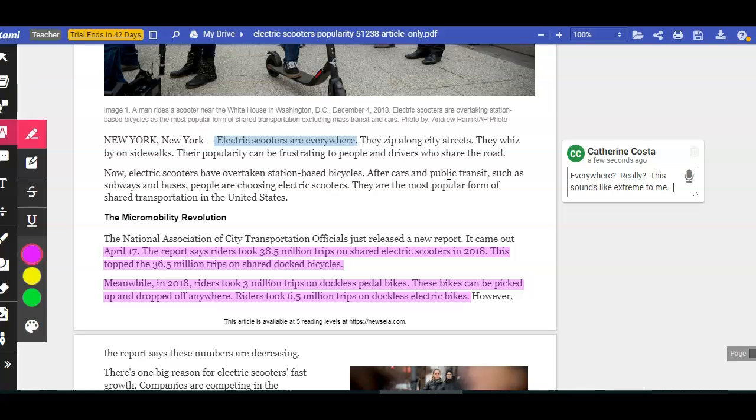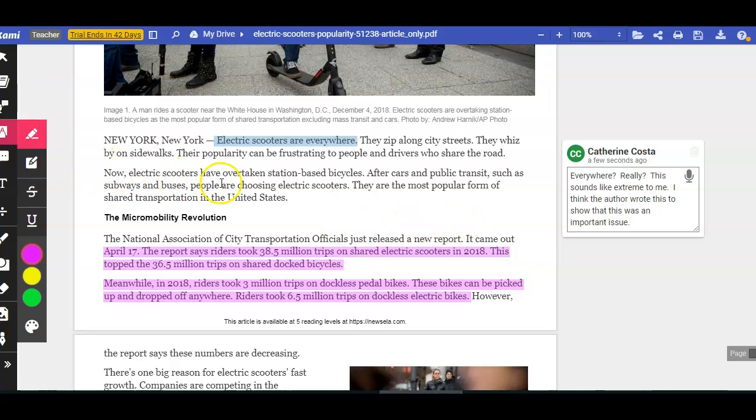Because in reality, electric scooters aren't really everywhere. So why did the author say that? I think the author wrote this to show that this was an important issue. Okay, so one signpost down, let's go ahead and keep reading.